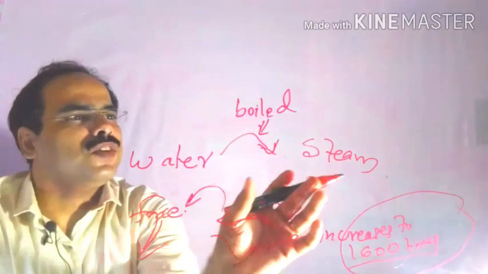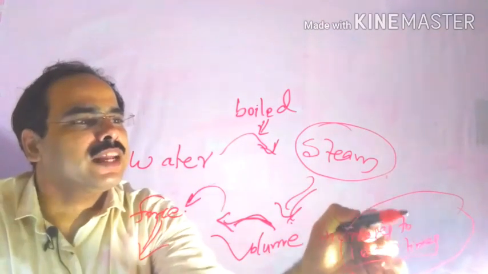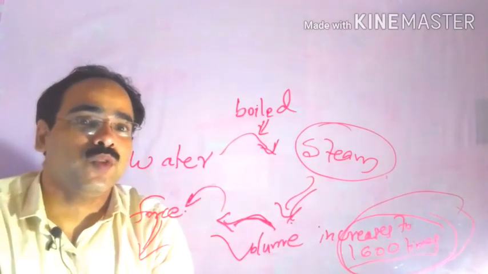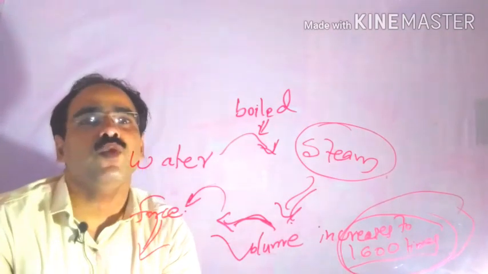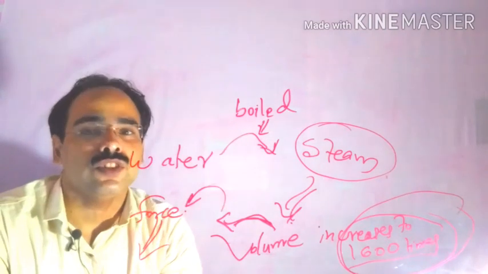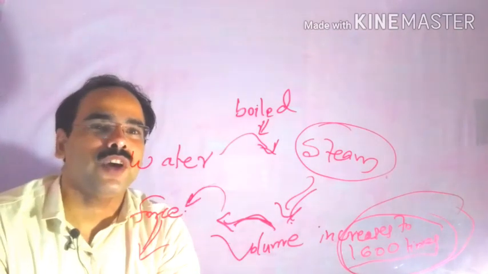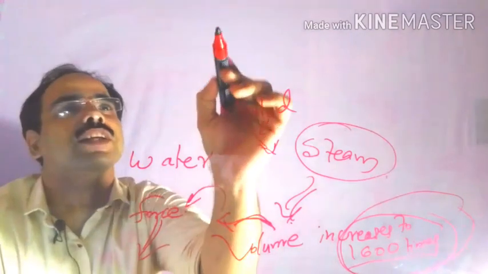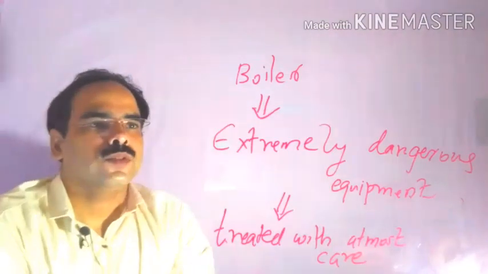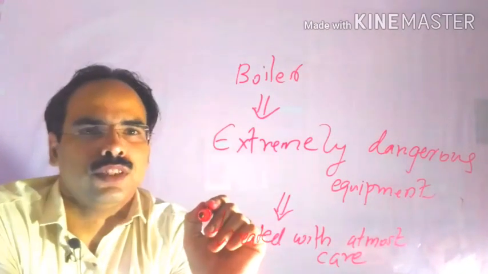Once we are producing the steam, its volume increases, about 1600 times. So as compared to water, its volume will be a huge one. That's why it can act as an explosive, like gunpowder. So we have to give more care in case of boilers while we are manufacturing. That's why boilers are extremely dangerous equipment.